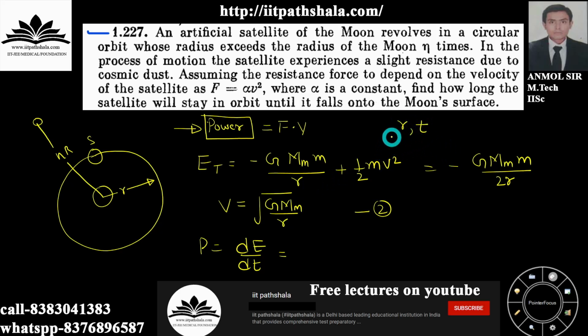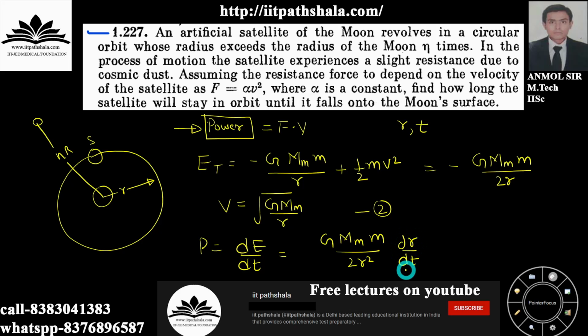So the trick to solve every question is to boil down every multiple variable system into the least variable system. Okay guys, so dE by dt, whatsoever I'm getting by differentiating, is G mass of moon m upon 2r square dr by dt.